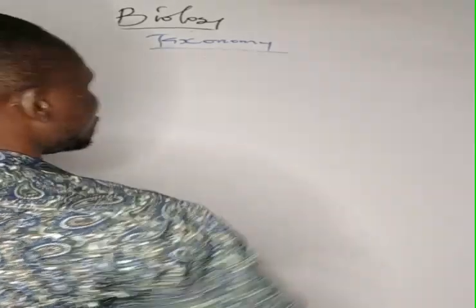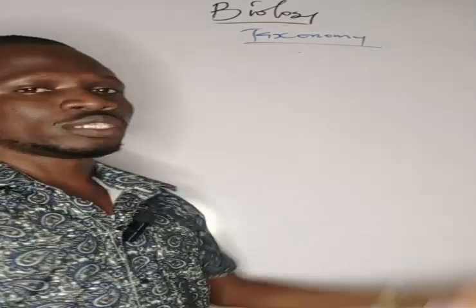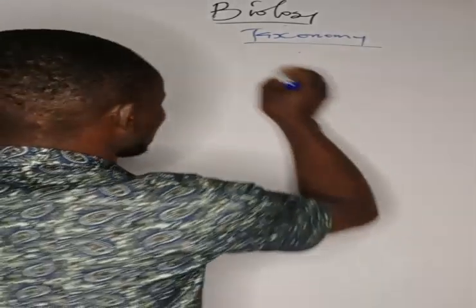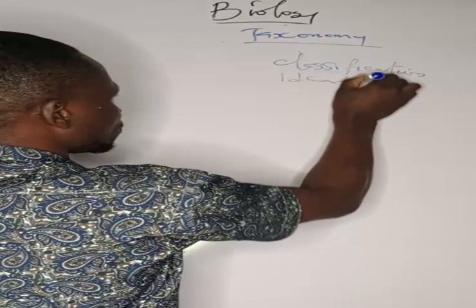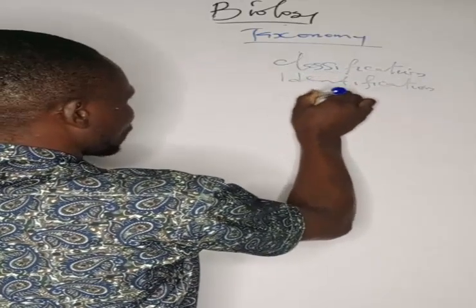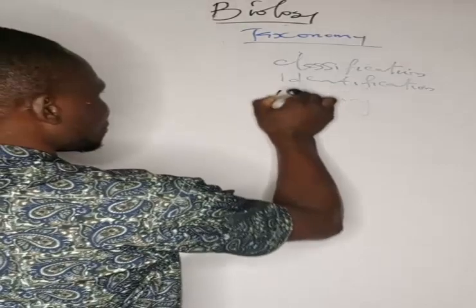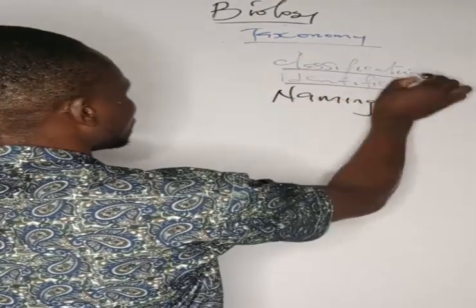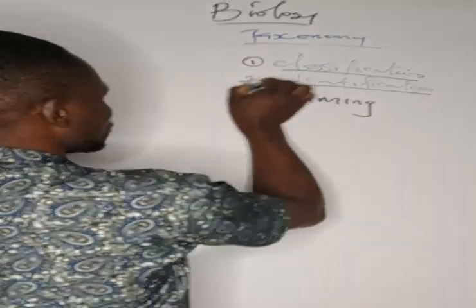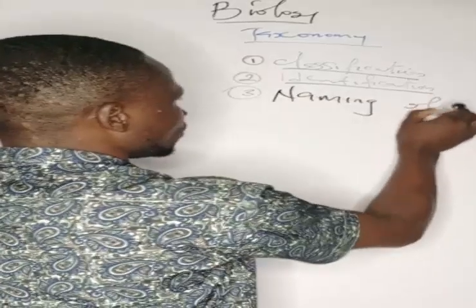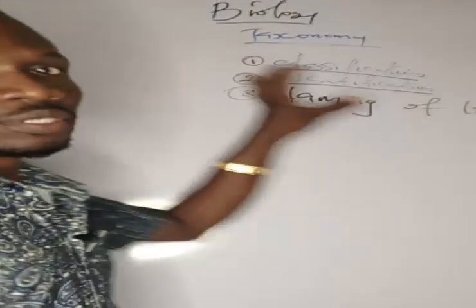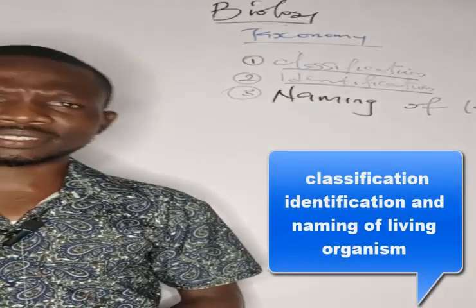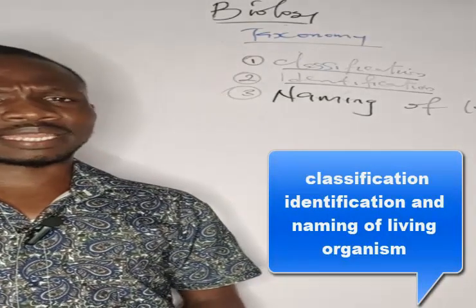The word taxonomy deals with the science of classification, identification, and the naming of organisms. These three words are the most important aspects of taxonomy: classification, identification, and the naming of living organisms. So you define taxonomy as the science of classification of living things, identification of living things, and the naming of living organisms.